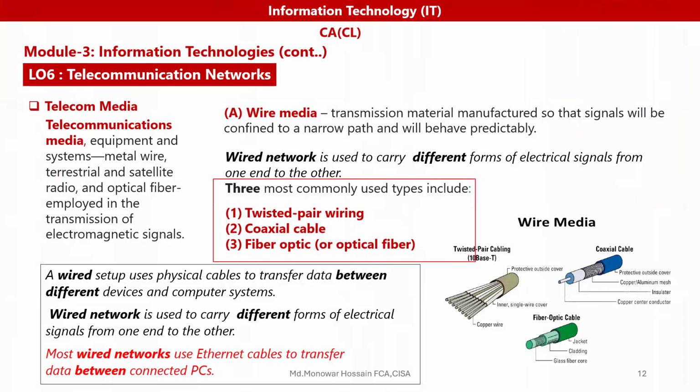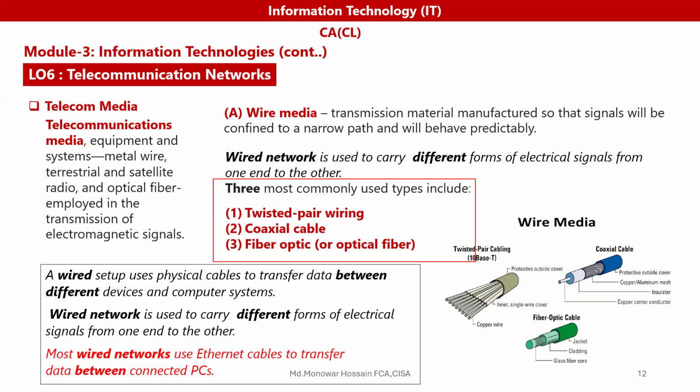Telecommunication media means equipment and systems, sometimes metalware, satellite radio, optical fiber, etc., that transmit electronic signals. There are different types of telecommunication media. Firstly, we can say the wire media and the wireless media.